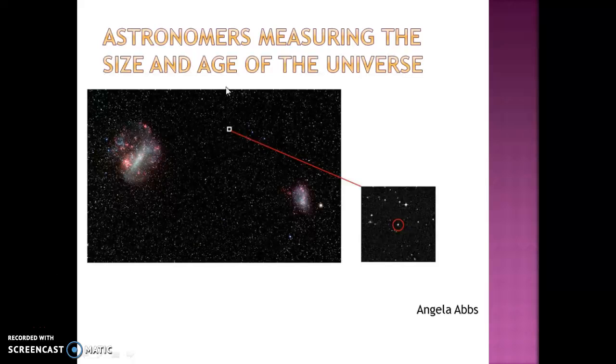Hi, I'm Angela Abbs, and this is measuring the size and age of our universe by looking at the oldest star, and two, by measuring the rate of expansion of the universe and exploring back to the Big Bang. The ancient star formed not long after the Big Bang, which is 13.8 billion years old. This is the oldest star that was created long after the Big Bang.